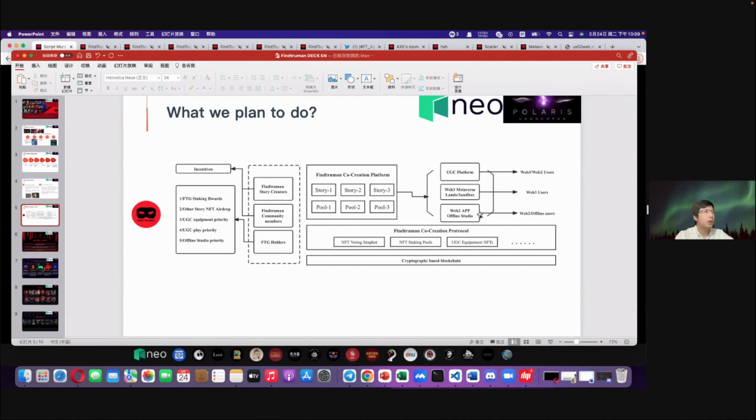Finally, we can create economical benefits through these three methods of commercialization. And all these kinds of commercialization will give us the opportunity to reward the story writers and the community members through certain incentives in this platform. This is the main idea of the project.